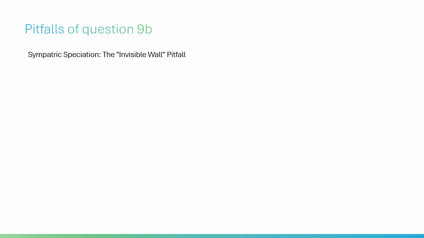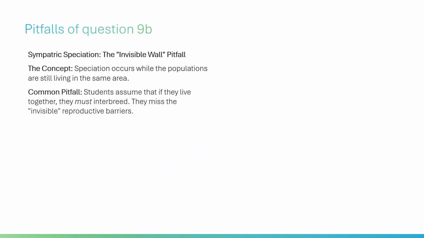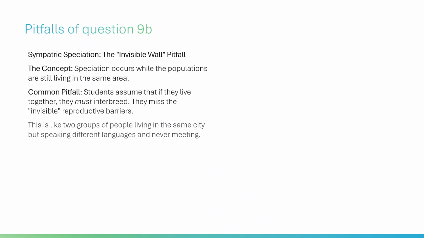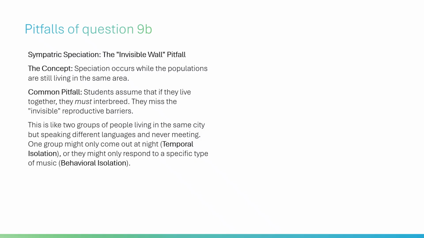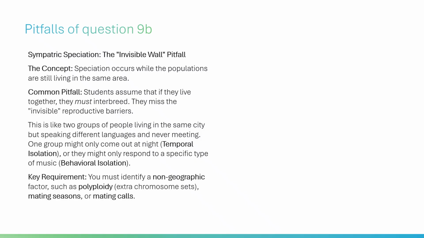Sympatric speciation, the invisible wall pitfall. The concept: speciation occurs while the populations are still living in the same area. Common pitfall: students assume that if they live together, they must interbreed. They miss the invisible reproductive barriers. This is like 2 groups of people living in the same city, but speaking different languages and never meeting. One group might only come out at night, temporal isolation, or they might only respond to a specific type of music, a behavioral isolation. Key requirement: you must identify a non-geographic factor, such as polyploidy, extra chromosome sets, mating seasons, or mating calls.